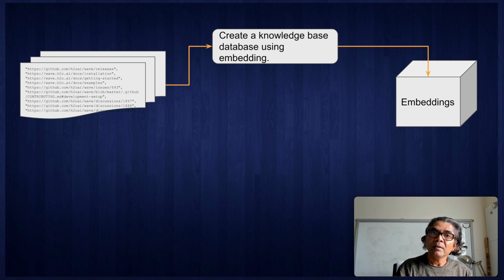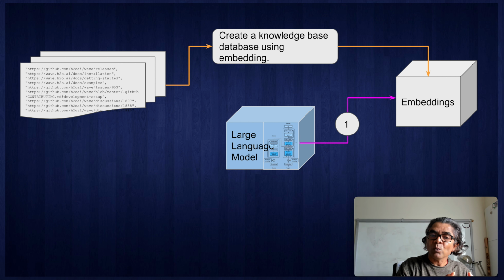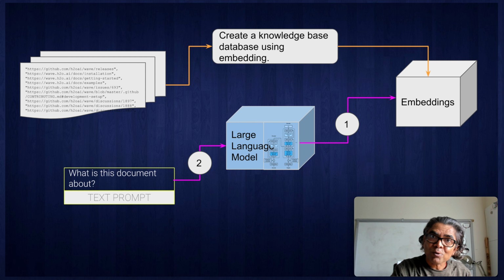Once embeddings are ready, now you need to utilize the large language model. That large language model is going to load or connect those embeddings. And once the large language model has access to the embeddings, you can ask a question similar to the demo you have seen.